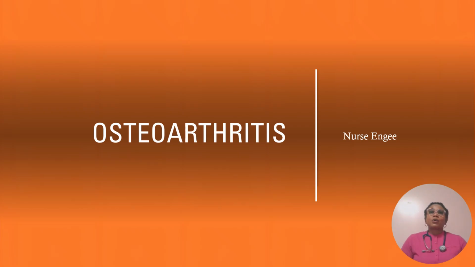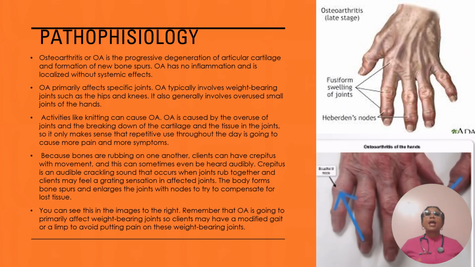What is osteoarthritis? Osteoarthritis, or OA, is the progressive degeneration of articular cartilage and formation of new bone spurs. OA has no inflammation and is localized without systemic effects. OA primarily affects specific joints.